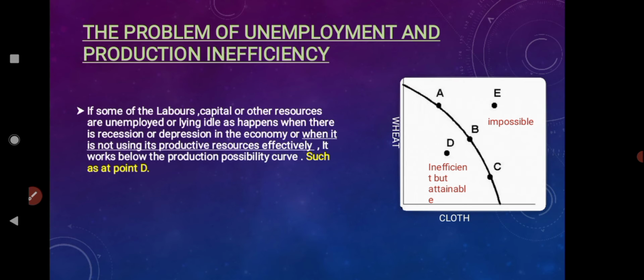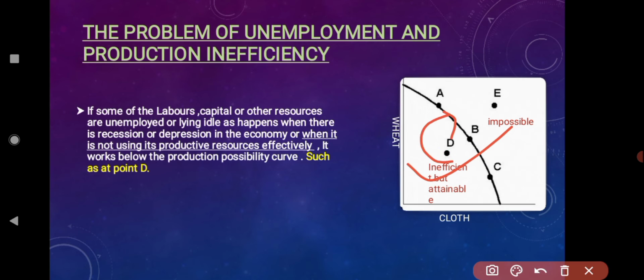Now if you see here, I have written that this point is inefficient but attainable. How attainable? Because after a certain period of time, the economy does come out of recession and depression, and at that time this point can shift onto the PPC curve, so it is attainable, right? So any point which lies beneath the production possibility curve is inefficient, but after a certain period of time it is attainable.